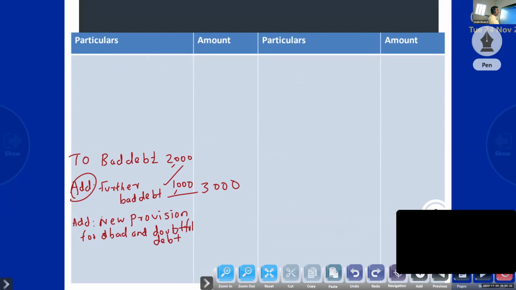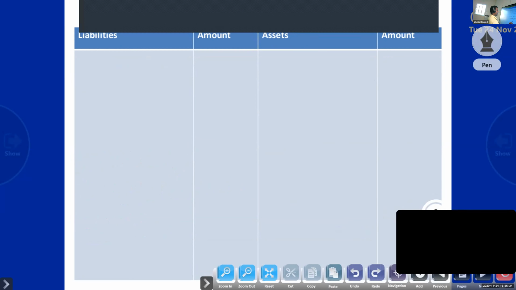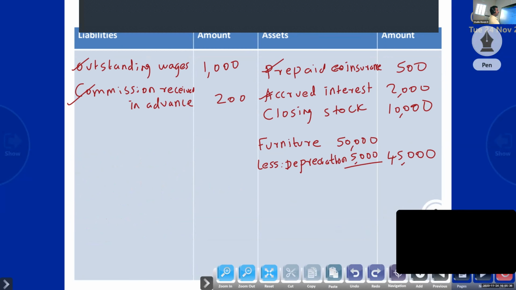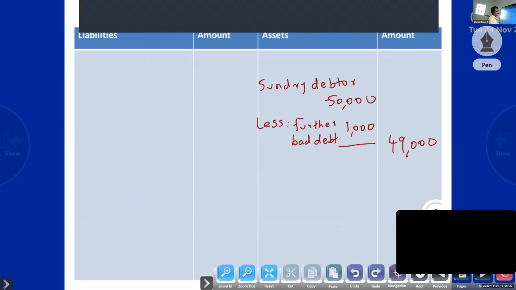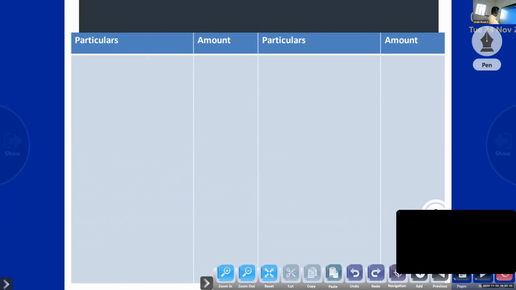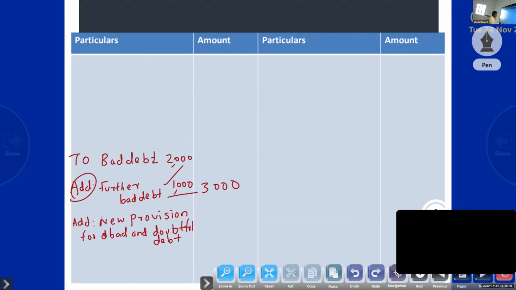Already I said it is calculated on the basis of sundry debtors. Suppose sundry debtors in the trial balance is given as 50,000, and the adjustment percentage given is 5% provision for doubtful debt. So 2,500.